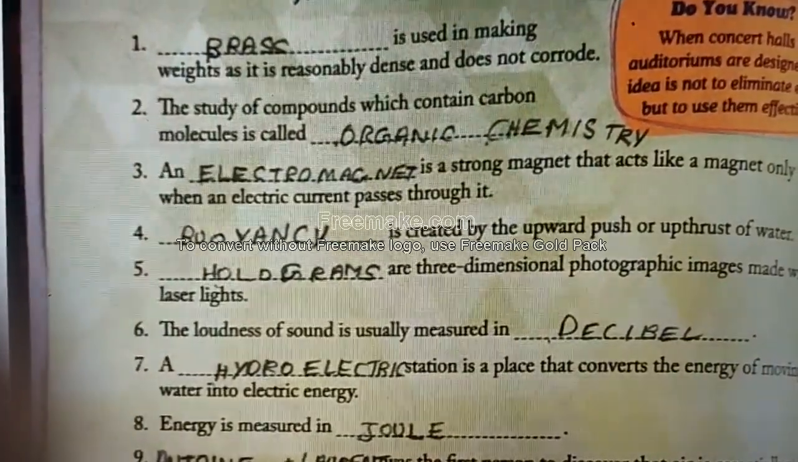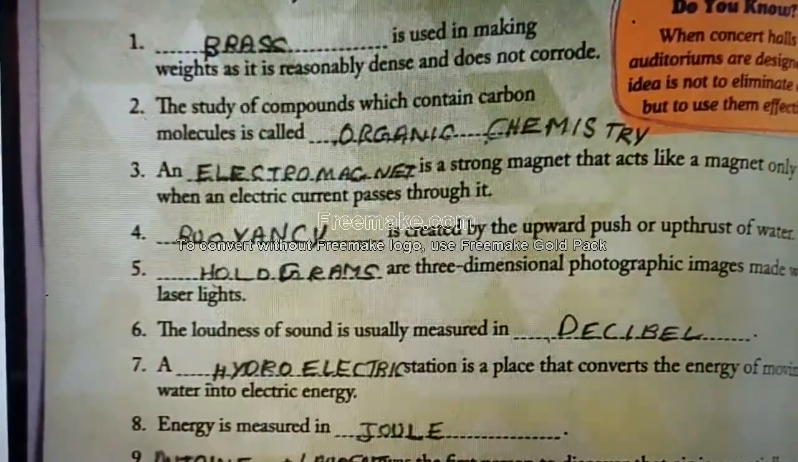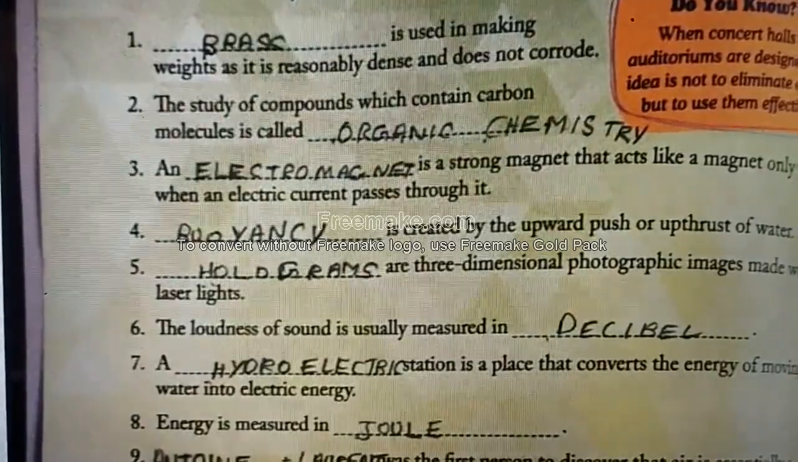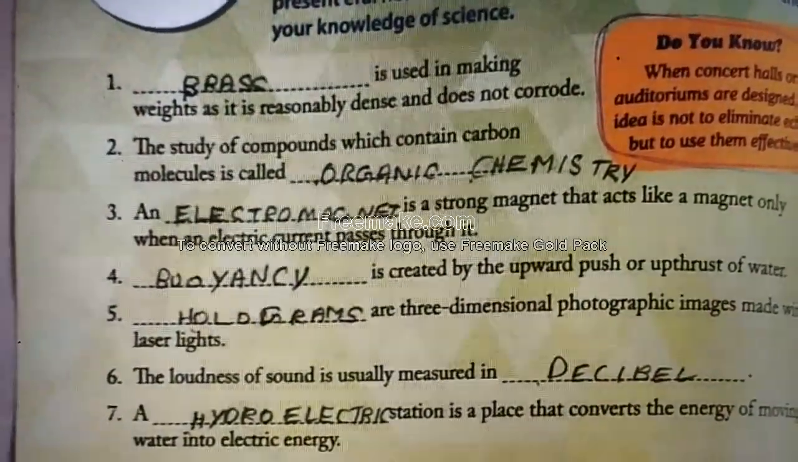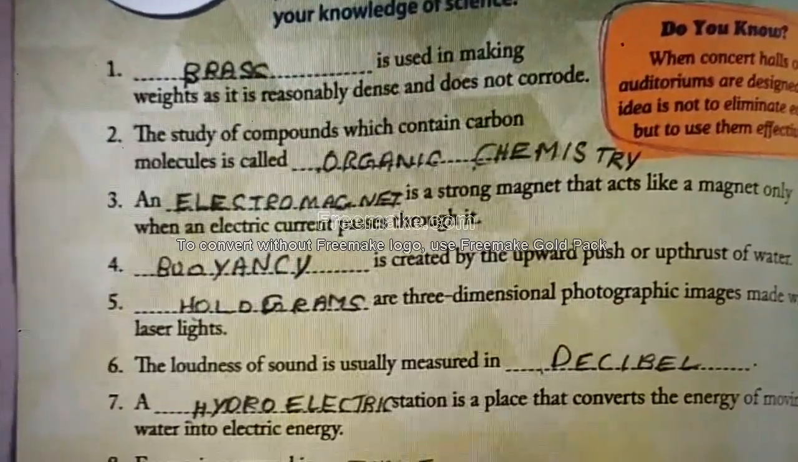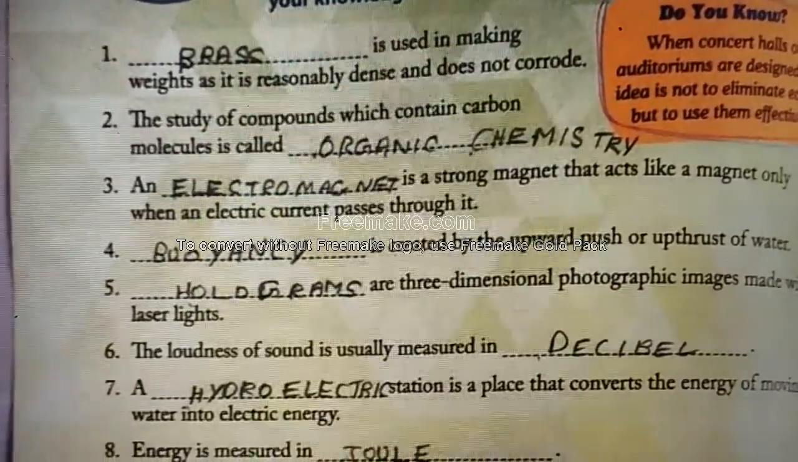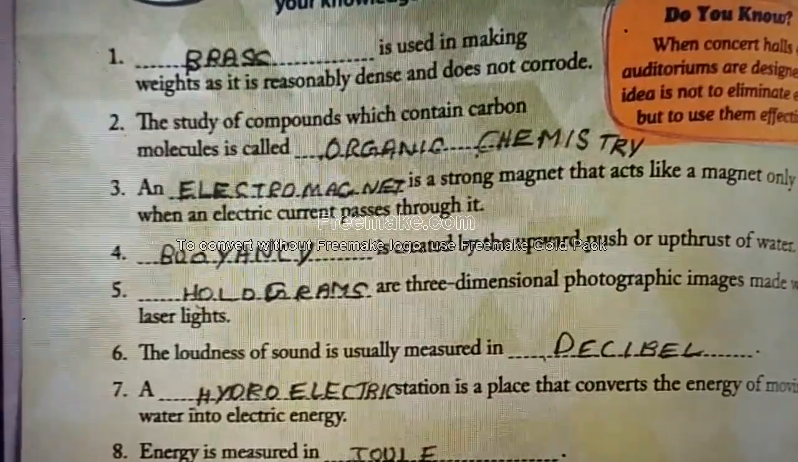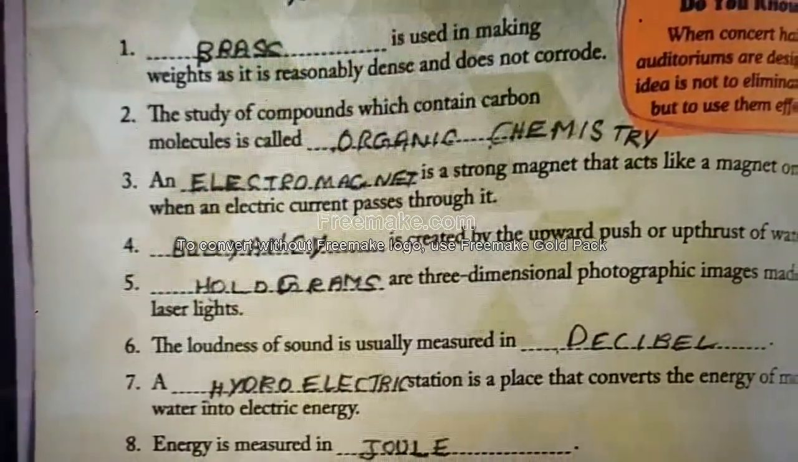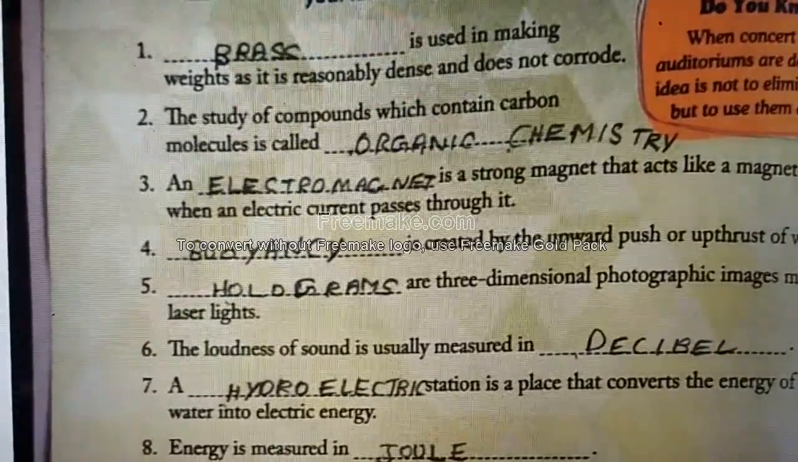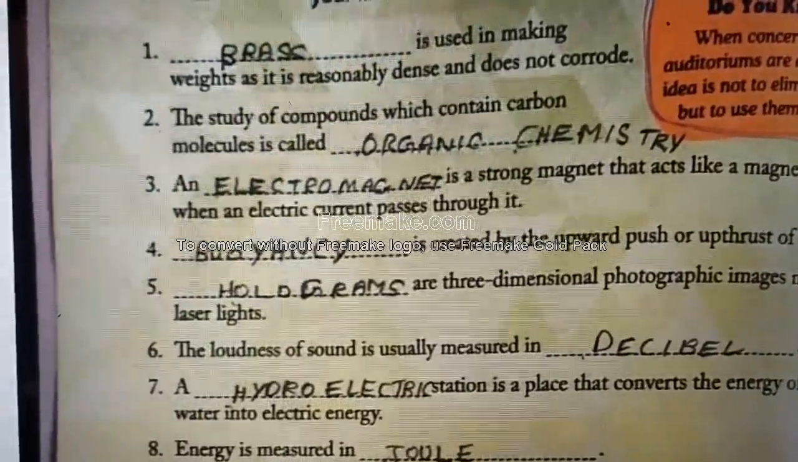A dash is a strong magnet that acts like a magnet only when electric current passes through it. It will act like a magnet only when electric current is passed through that. It is an electromagnet. Since it acts while current passes, it is an electromagnet. The name is electromagnet.